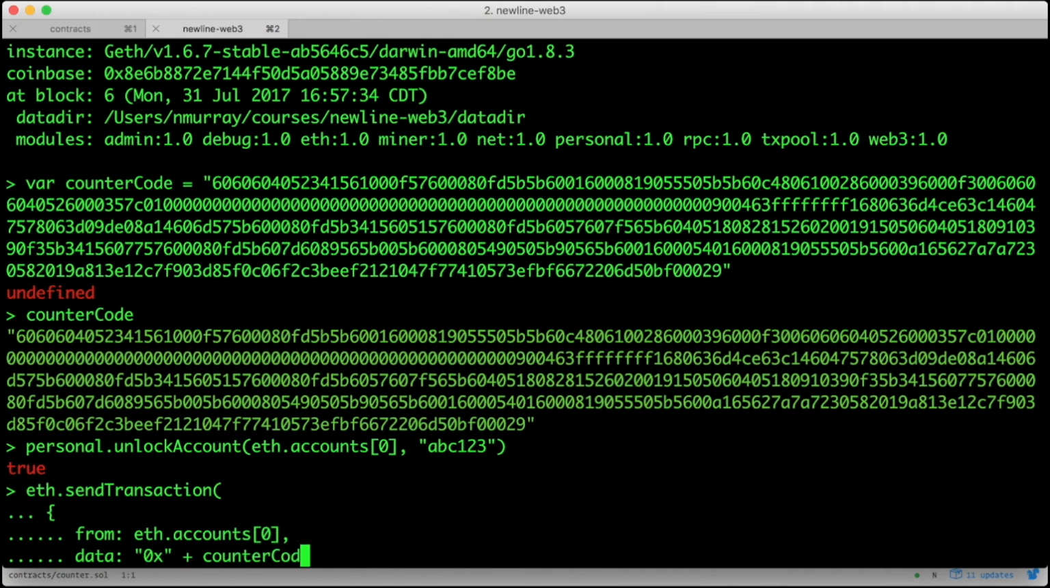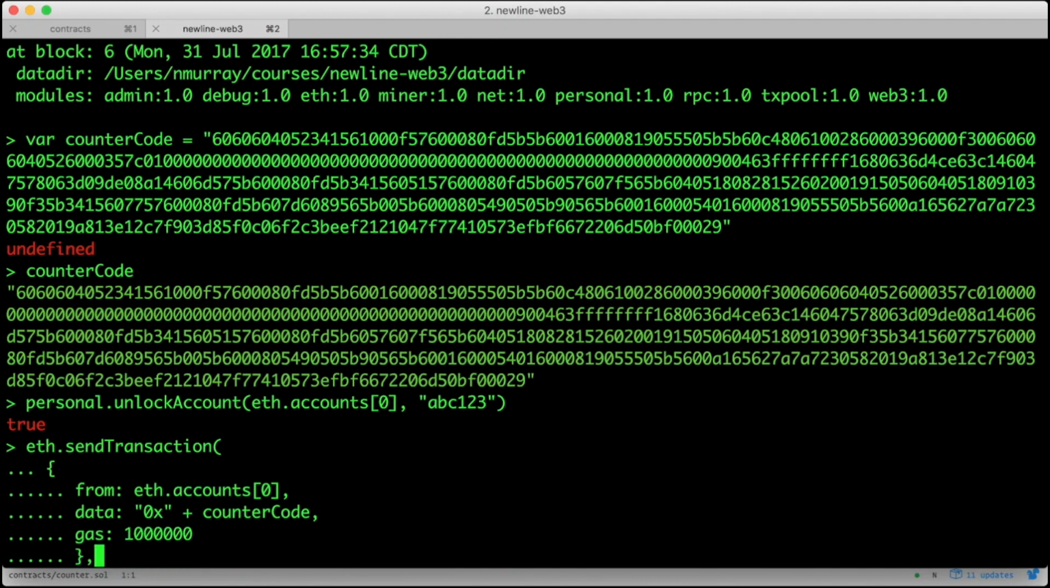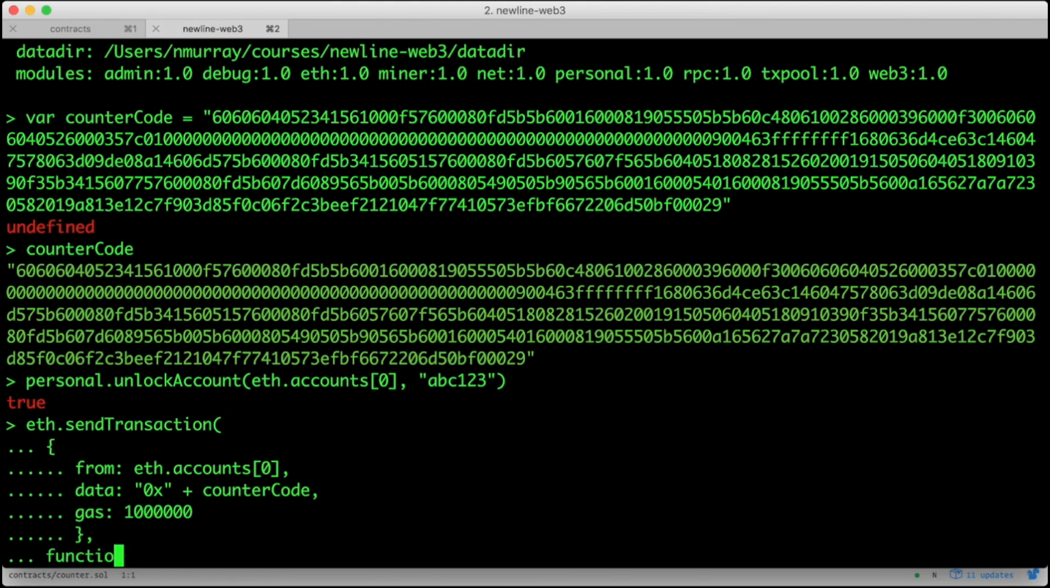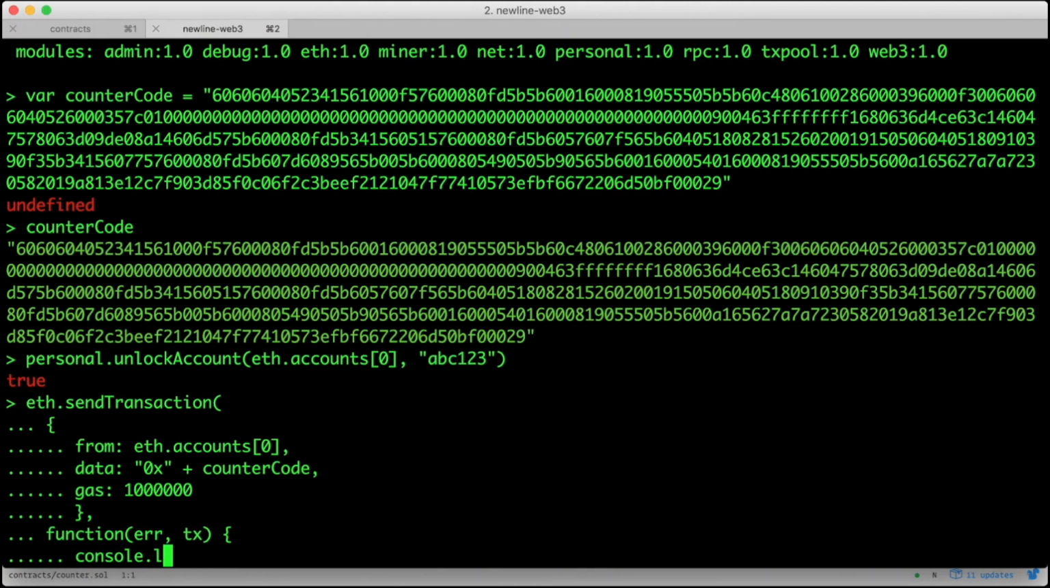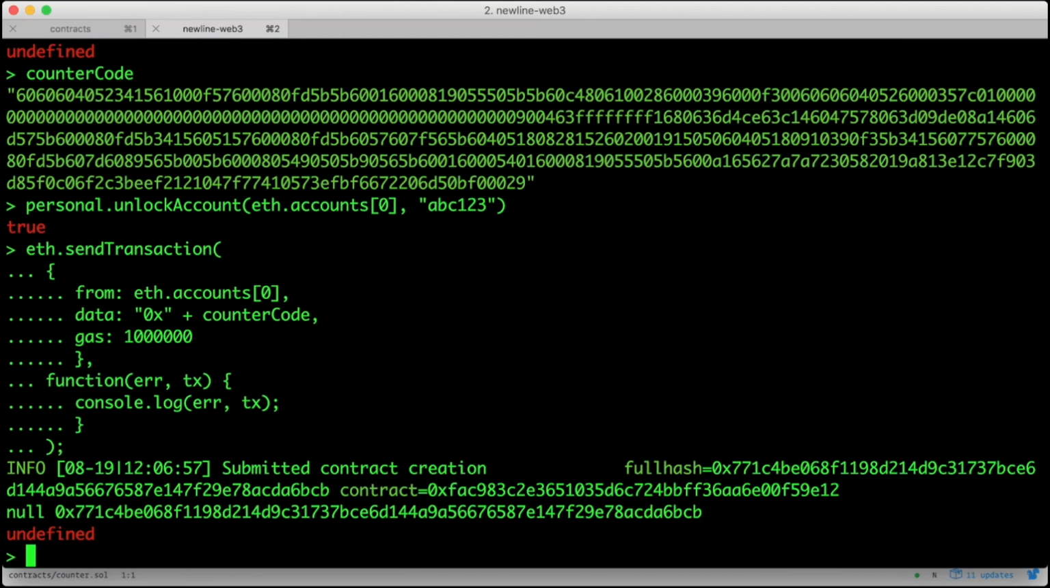But hex strings must be prefixed with 0x. So we're going to prepend our counter code with the string 0x. For the third parameter, we're going to set gas. We haven't talked about gas yet, so just put 1 million here. The second argument to sendTransaction is a callback function, with the first argument being an error if there was any, and the second argument being the transaction. We'll just console log both of those out.